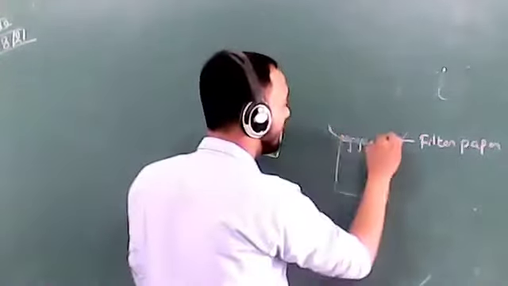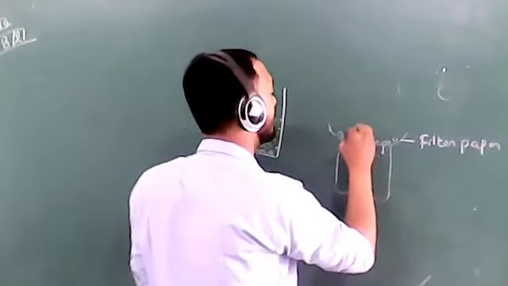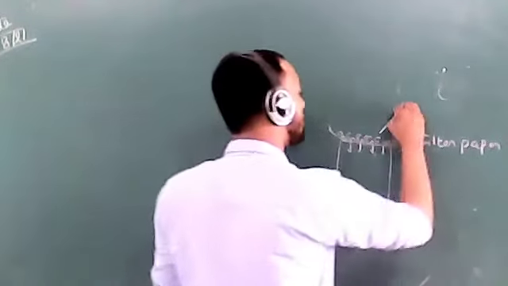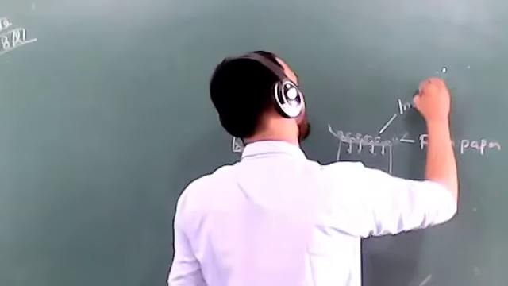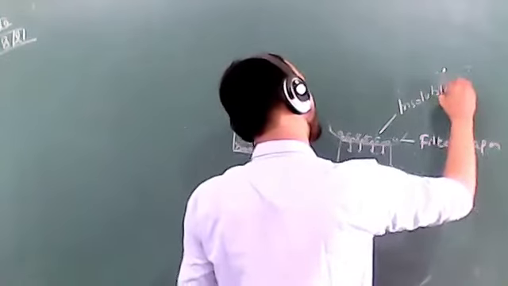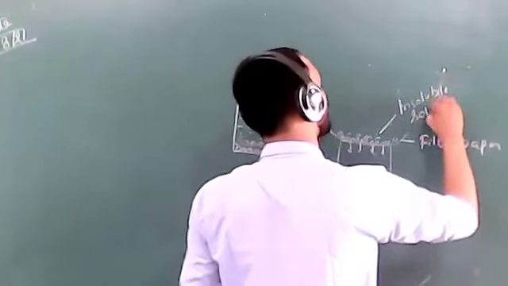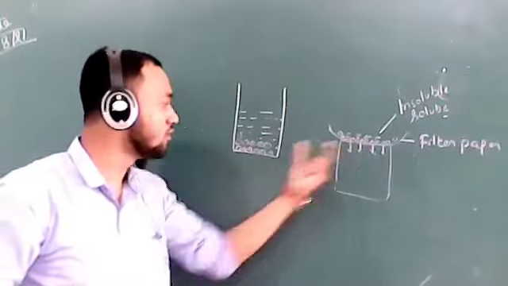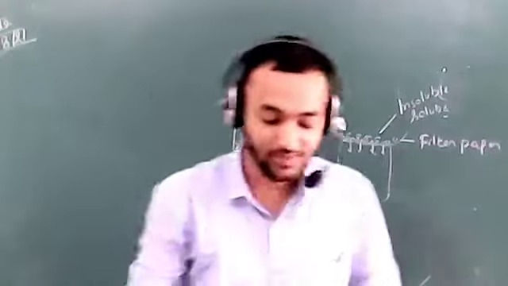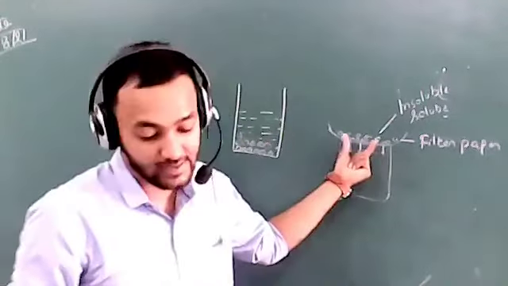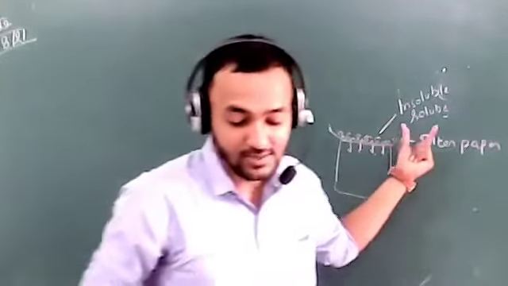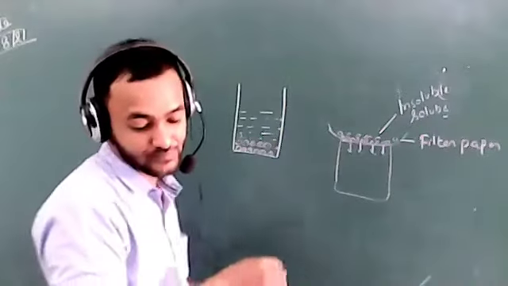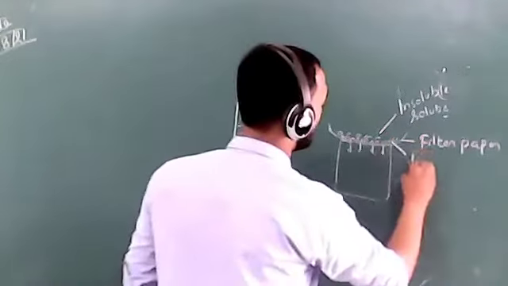That's the filter. So here there will be solute. Which solute? Insoluble solute. So that is the method called filtration. We use it to separate the insoluble solute from the solvent, that is the liquid. It gets collected in the filter paper, and this is called residue. What is this called? Residue.